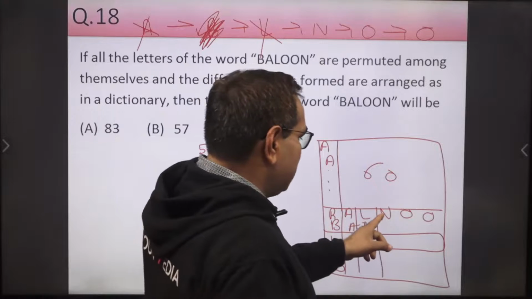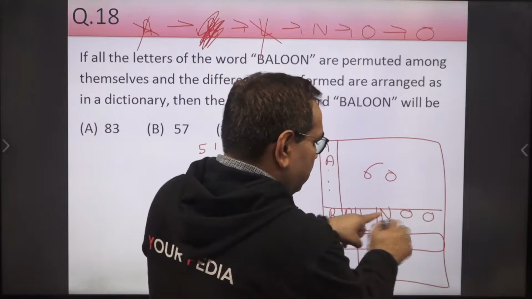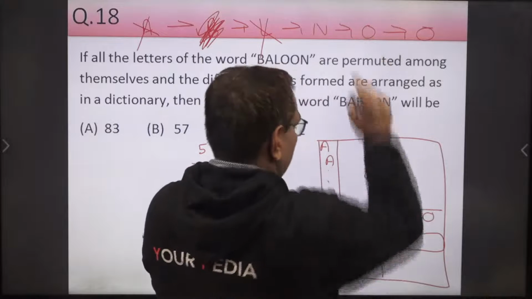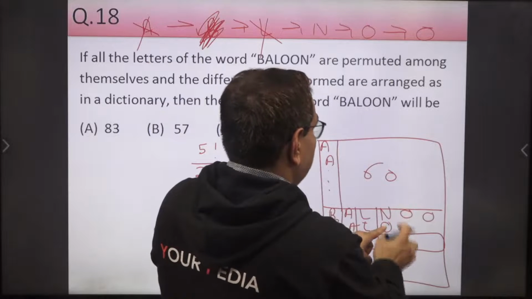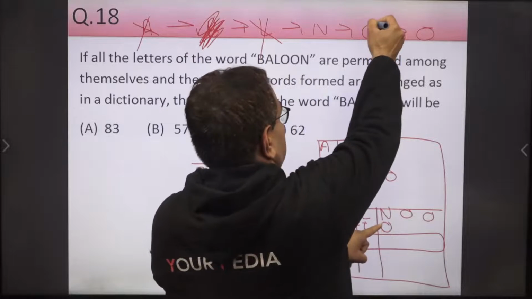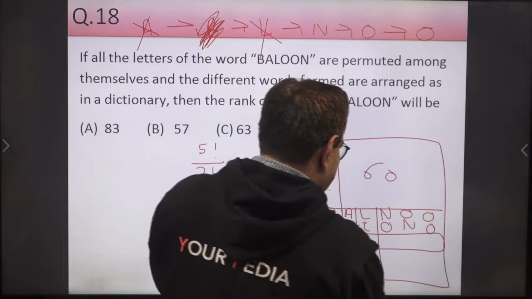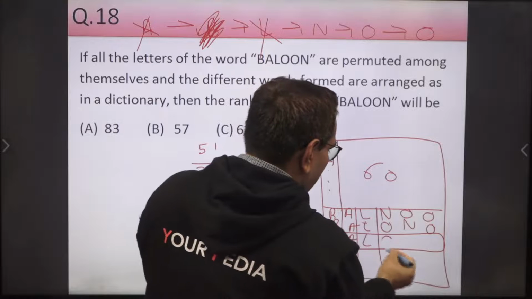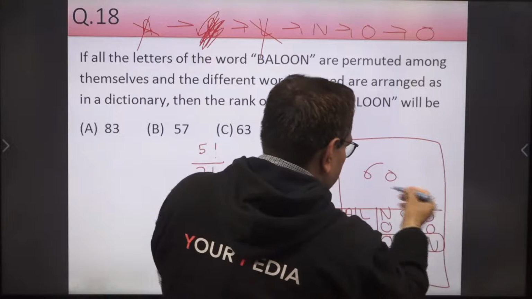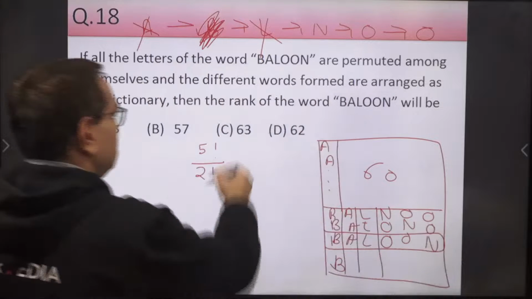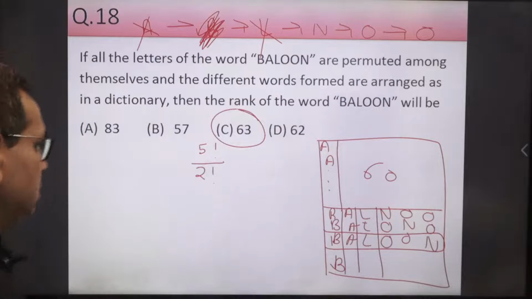Now after completing letters starting from N, we will write O here. Next is O. Suppose this O is fixed here, we have first N, so O, N. And then next one is B, A, L, O, O, N. So 61, 62, 63. So C will be the right answer. In this method, we have to proceed. Very good.